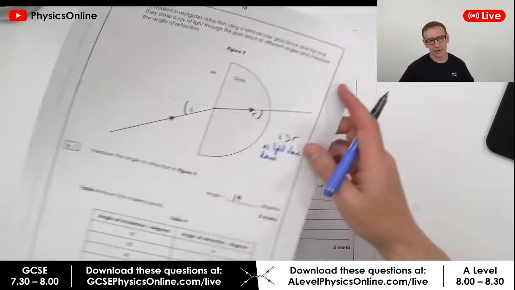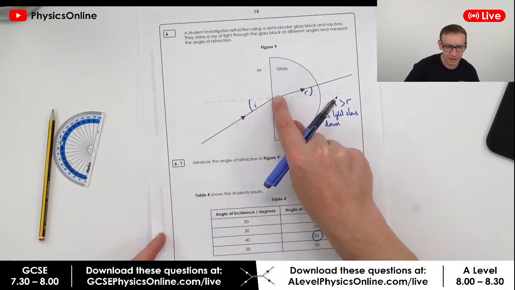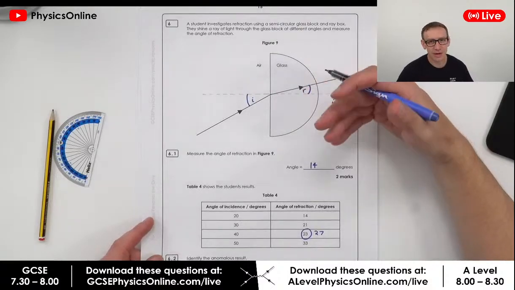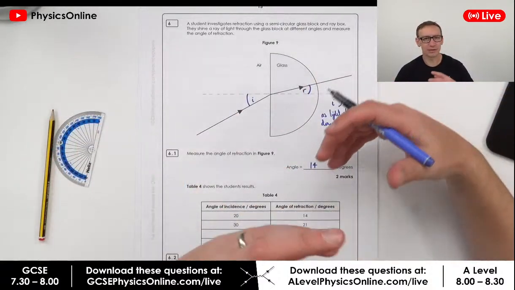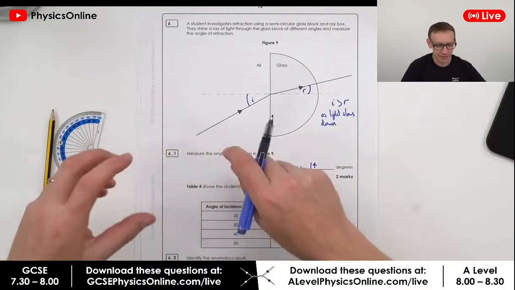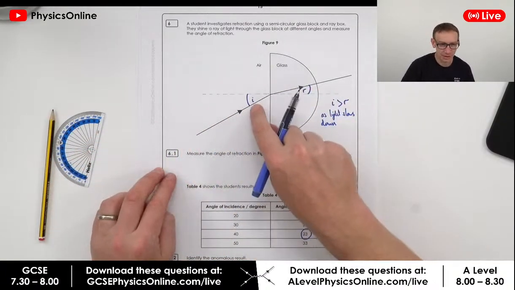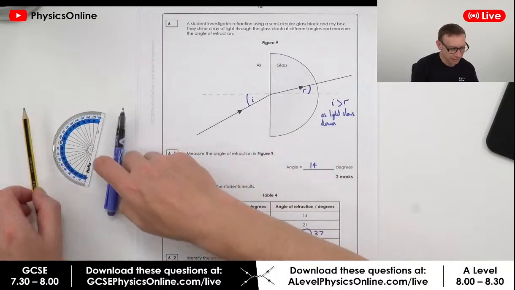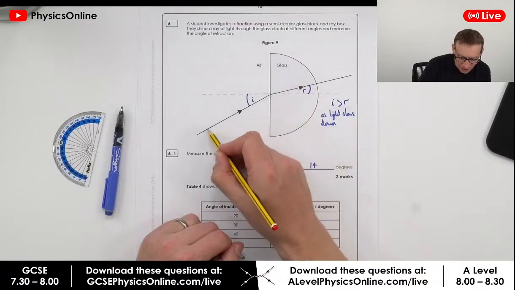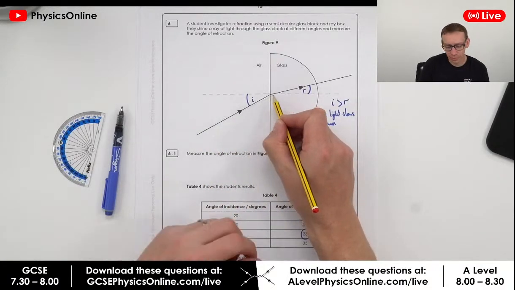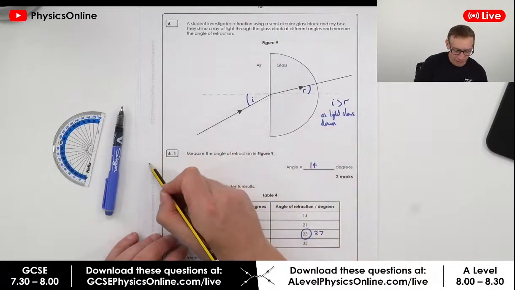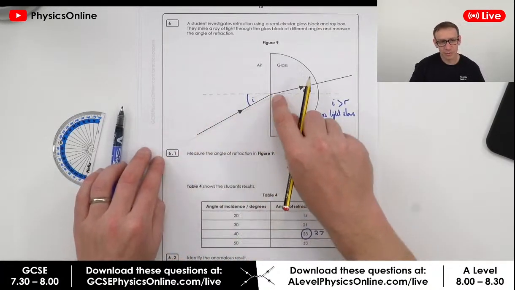Now what we have here is a diagram that's got a perfectly straight line that meets this, and then it all bends like this. Of course, if you've actually done this practical with mirrors or ray boxes and you're looking at refraction, often you get a spread of light, because it doesn't always come out in a perfectly straight, narrow line. Instead, the beam tends to diverge slightly. That means rather than meeting this boundary at a point, it spreads over a certain area. And the further away the light source is, even though it might only spread out a little bit, it's going to spread out more and more.